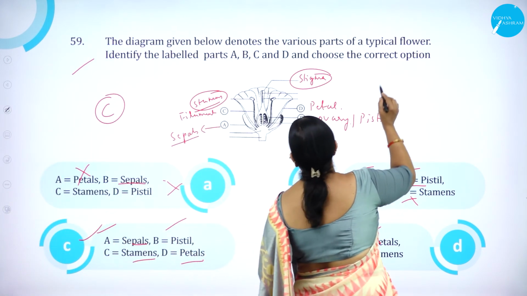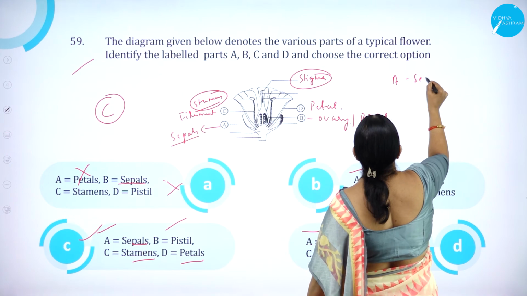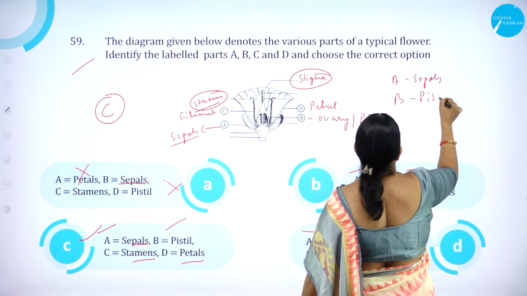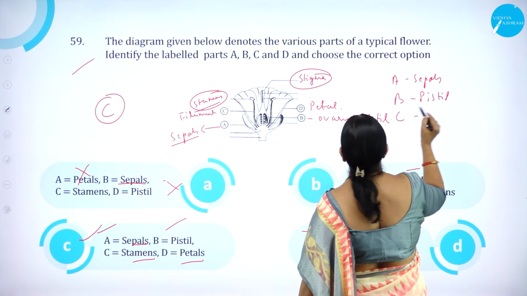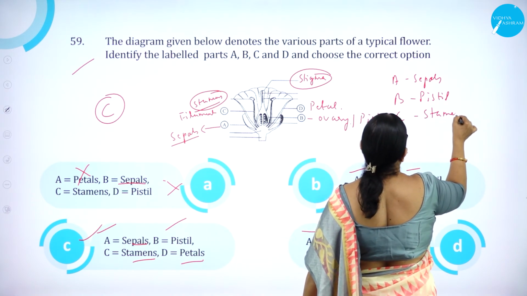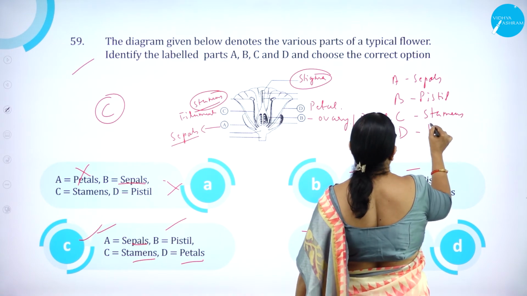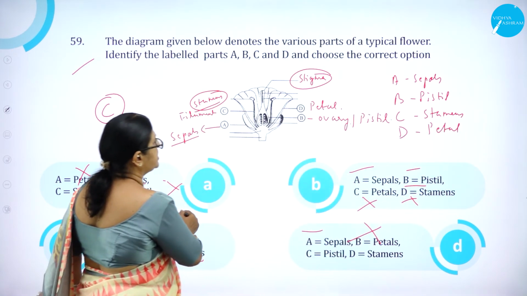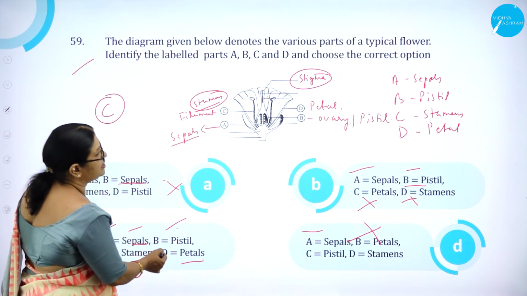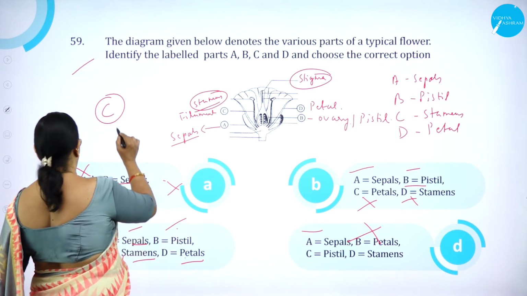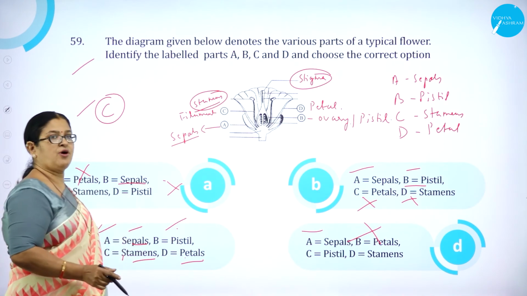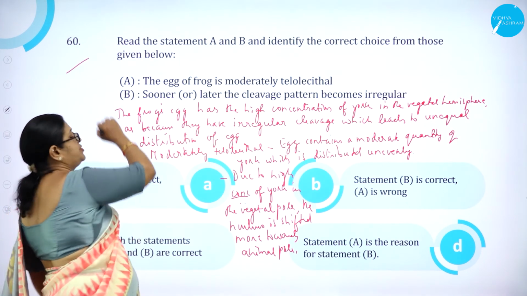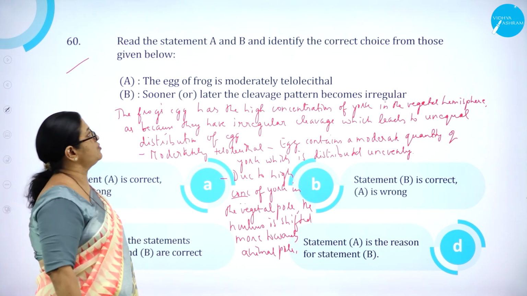So option C is correct. A is sepals, B is pistil, C is what? Stamens, then D is petal. So A, B, C, D, here you can see sepal, pistil, then stamen, then petal. So option C is correct. Moving on to the last question, that is the 60th question.